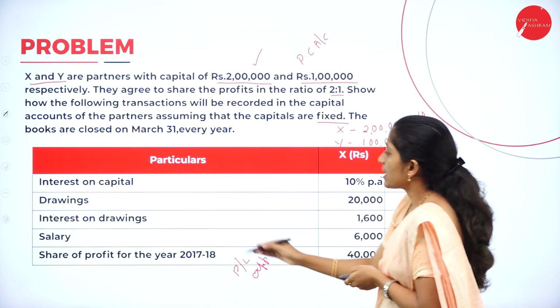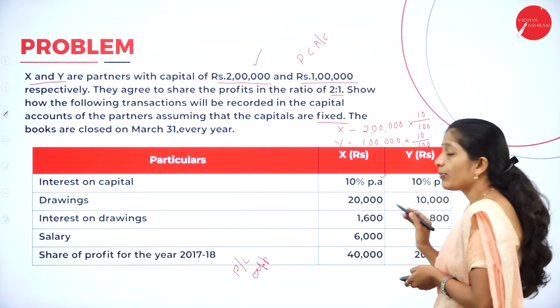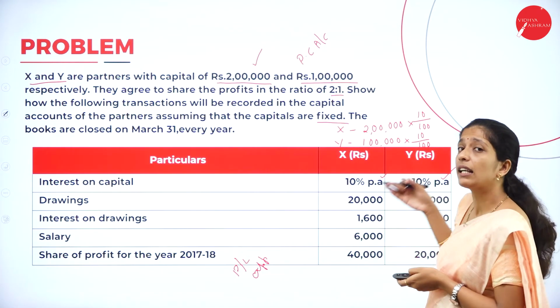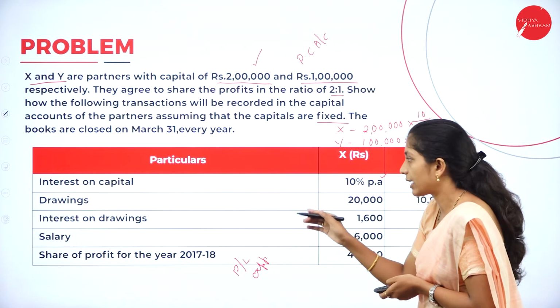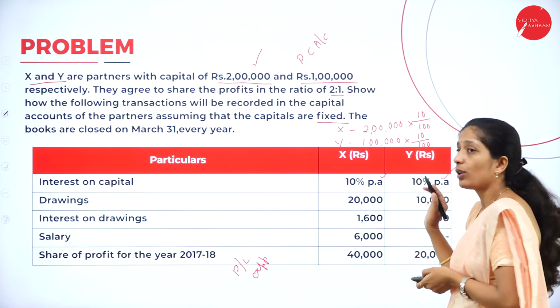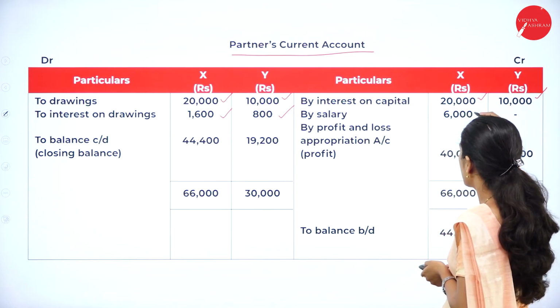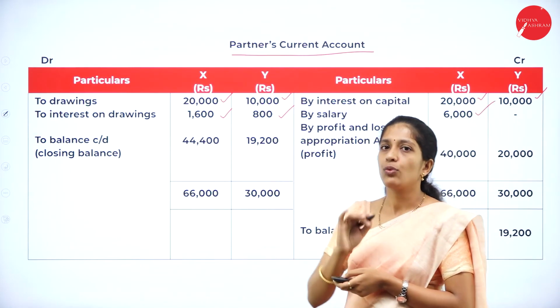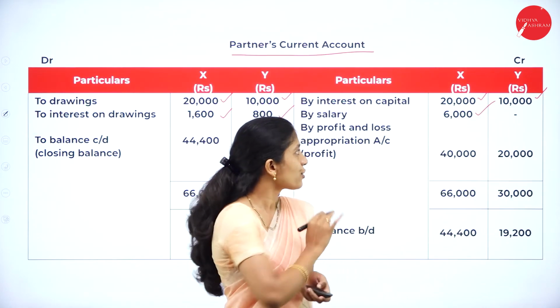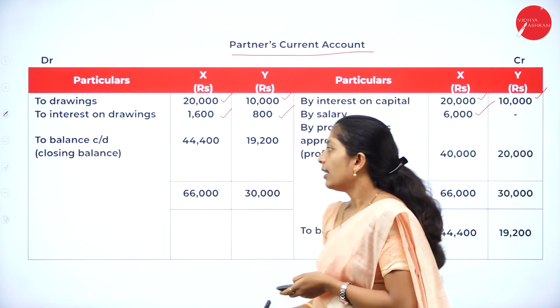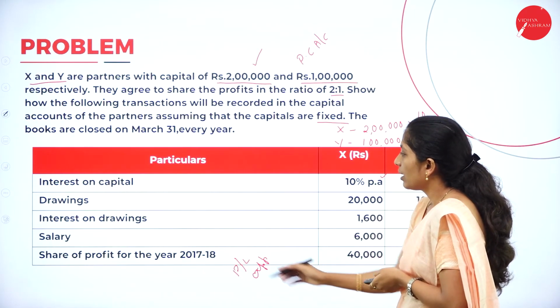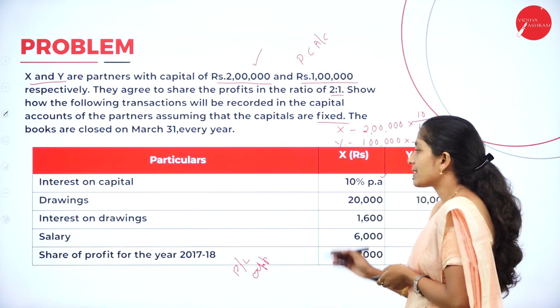And the next one is salary. So, where do we have to record this? In the credit side of partner's current account. They have given it only for X. We shall record that. By salary, X 6,000. They have not given anything for Y, so let it be blank. Next one, share of profit for the year 2017-18.